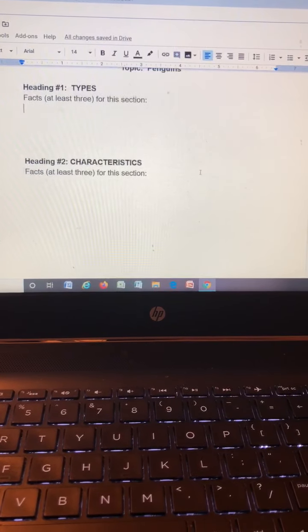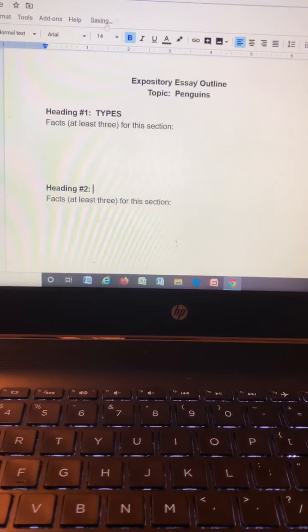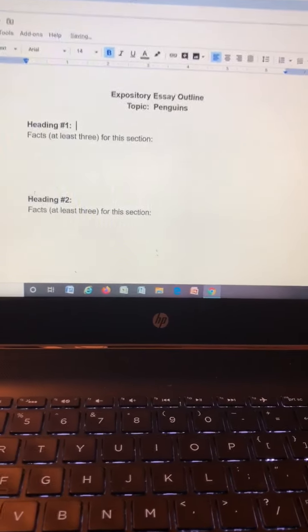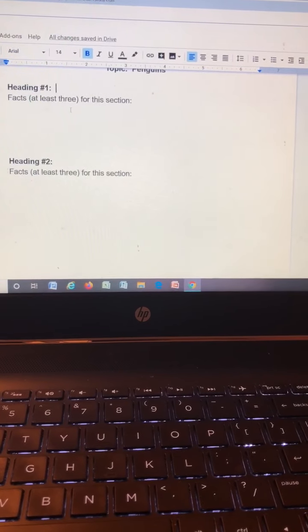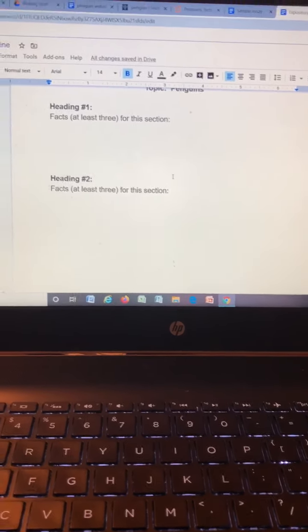That's pretty much what I want you to do. So pick a topic, anything at all, person, place, animal, event, think of 3 different headings, 3 things you could tell me about them, and then find the facts. So try to keep your headings more general so that you can find facts to fit underneath them. If you need help, let me know.